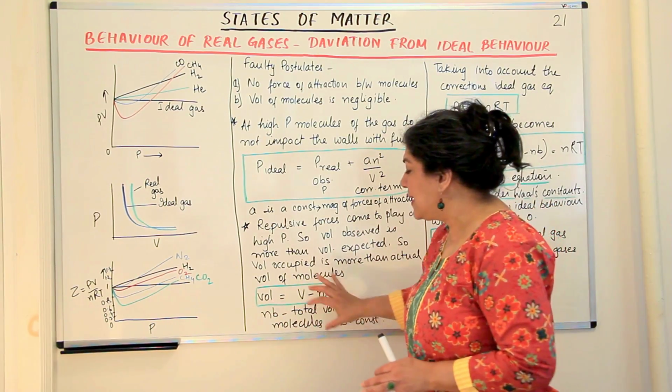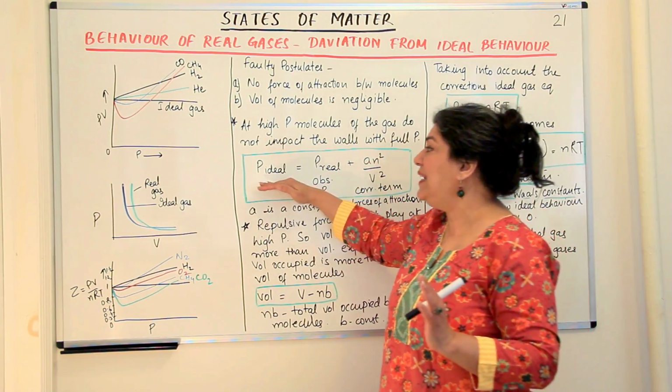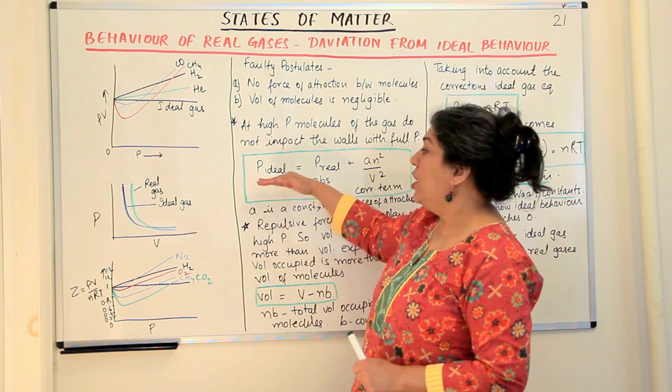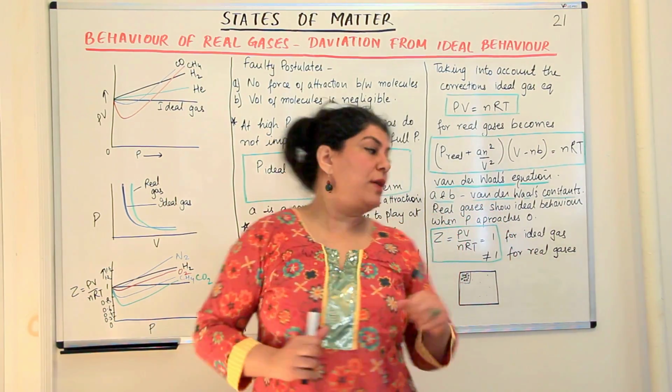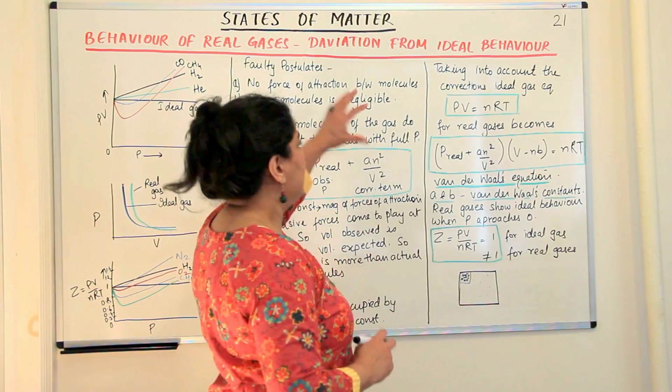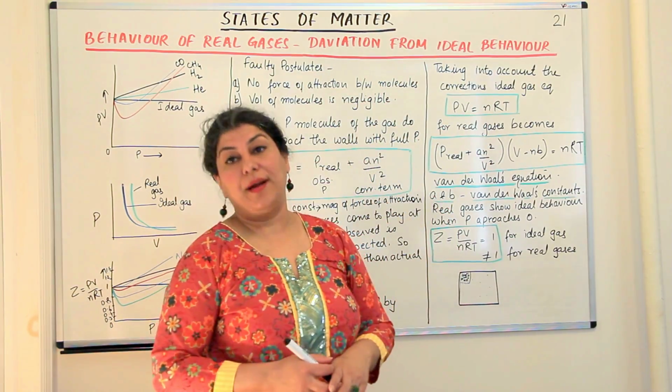So now these correction terms we observed for the ideal gas equation, we needed to add correction terms to both the pressure and volume. So let us now come to the ideal gas equation. The ideal gas equation is PV equals nRT.